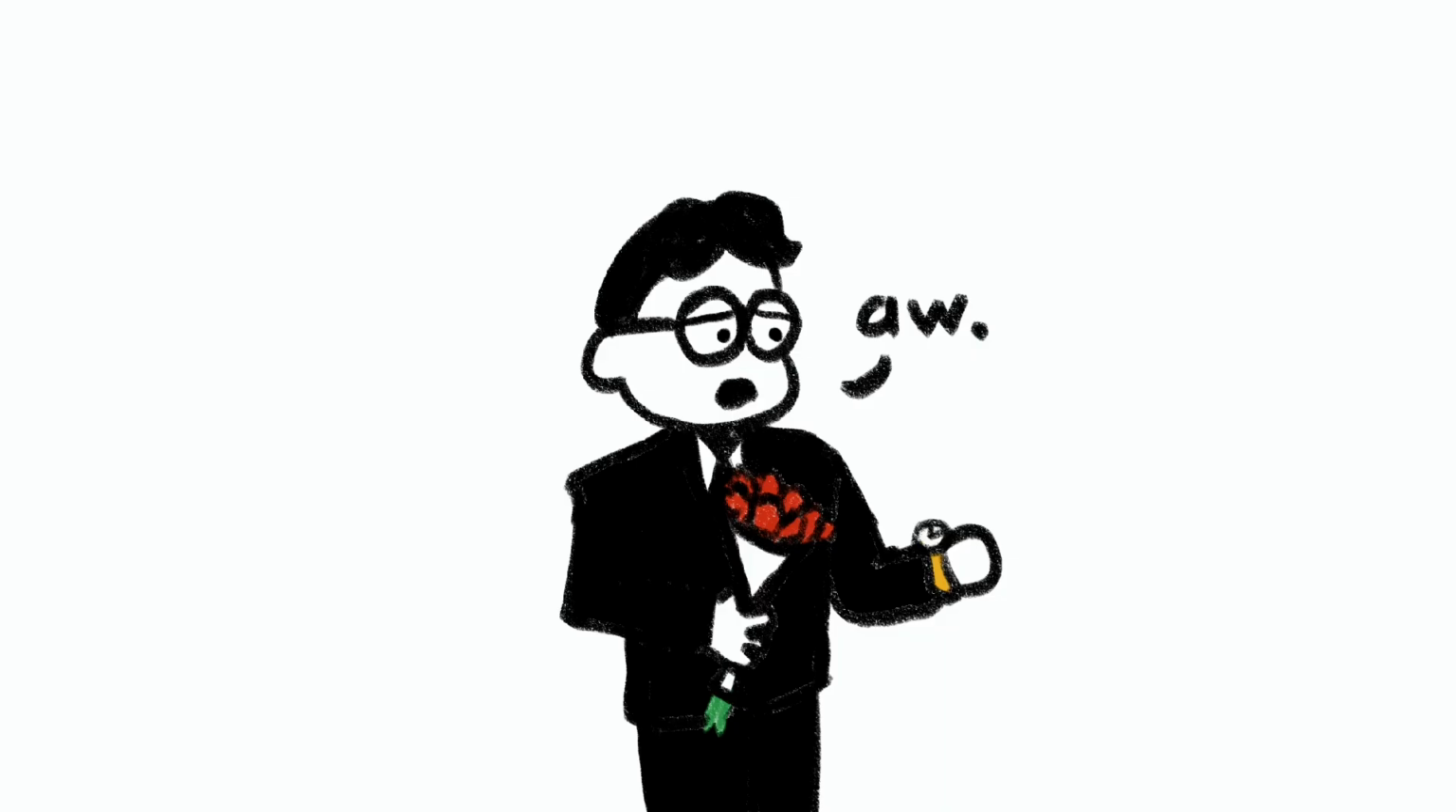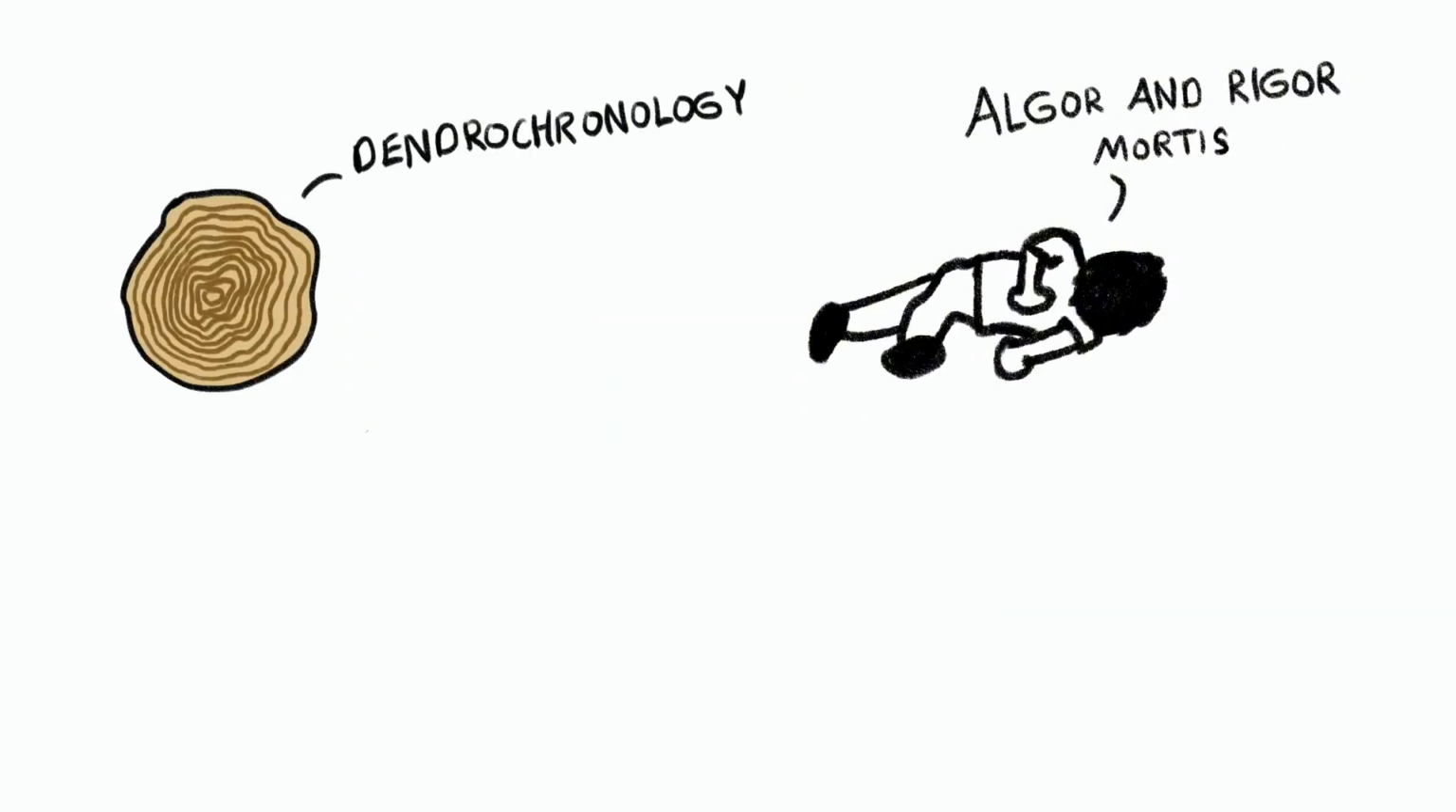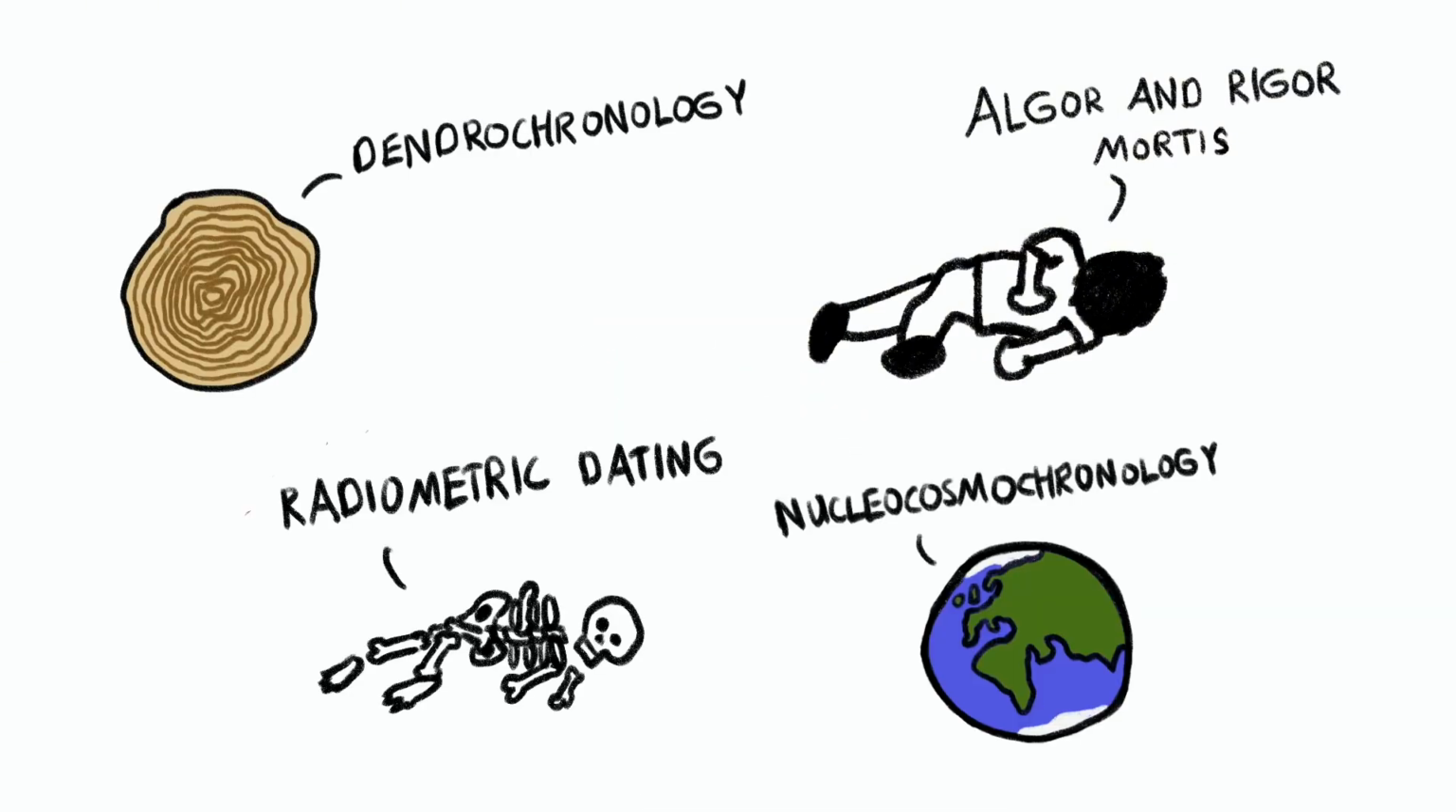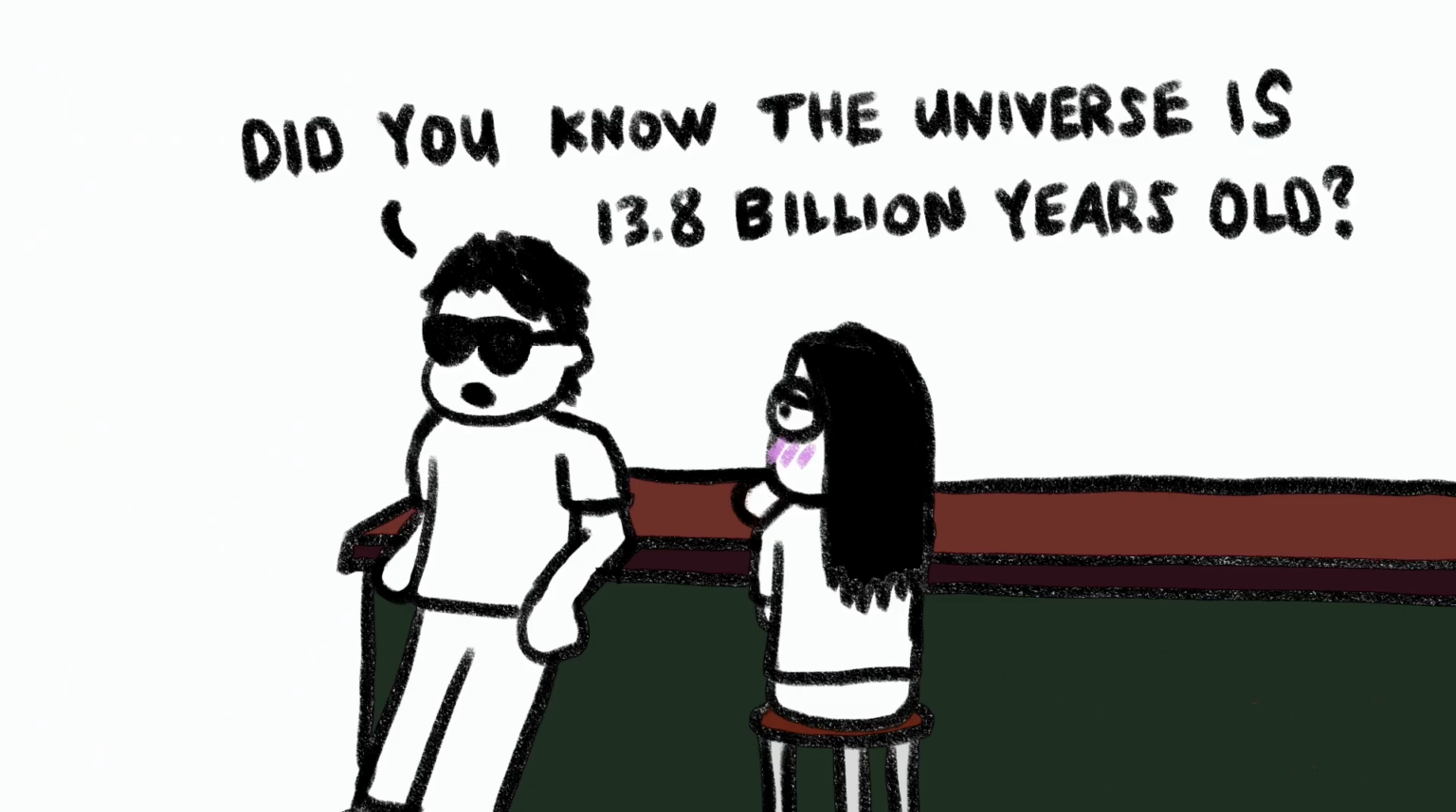Dating is tricky, and depending on what you're dating, you'll need different techniques. So this Valentine's Day, don't ask someone their age. Tell them the age of the universe. If they stay, they're a keeper.